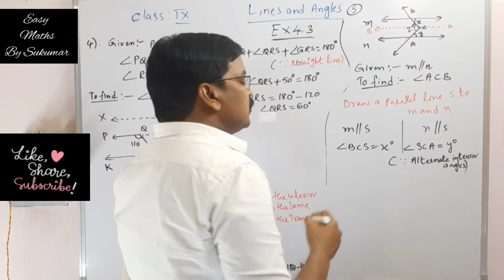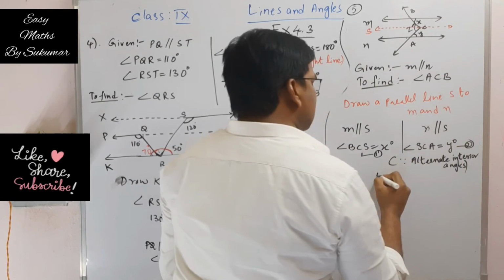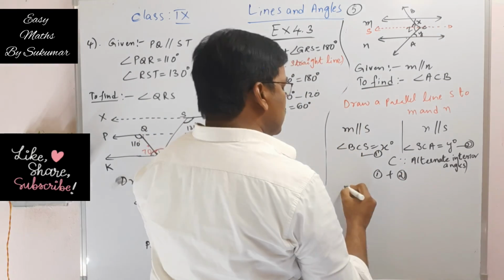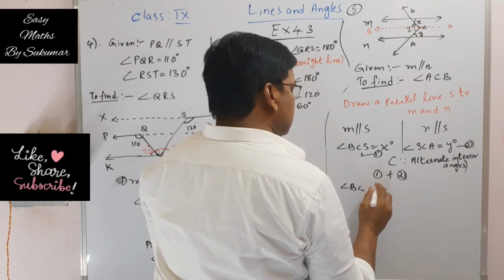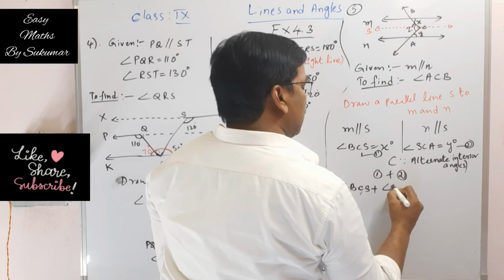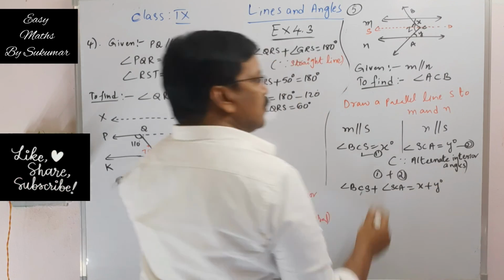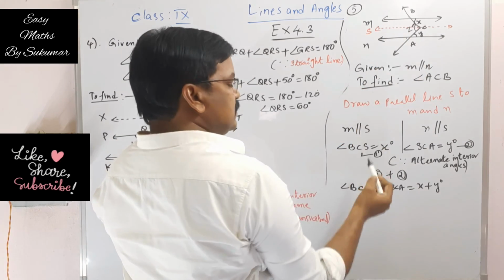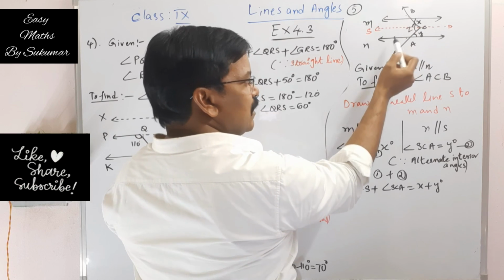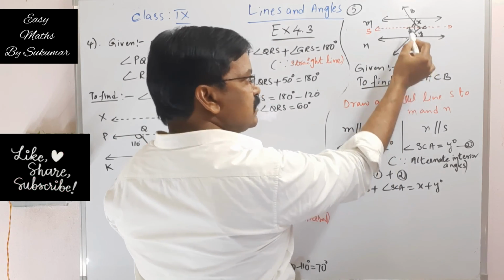Okay my dear students, now this is equation 1 and this is equation 2. Let us add equation 1 and equation 2 here. What is equation 1? Angle BCS plus angle SCA is equal to x plus y. What is angle BCS? BCS is this part and angle SCA means this part.